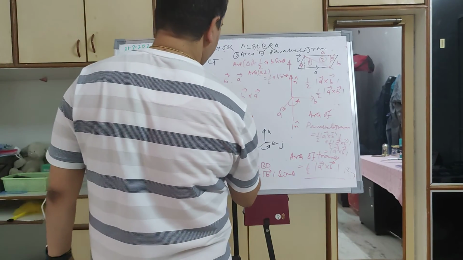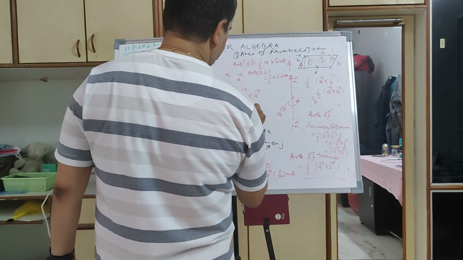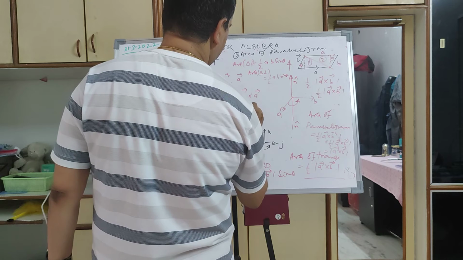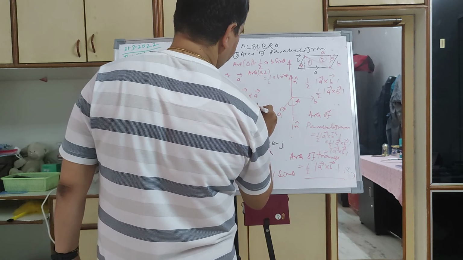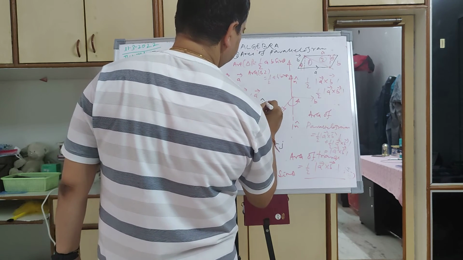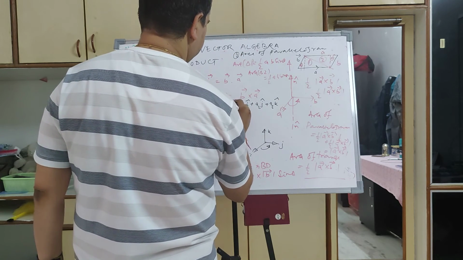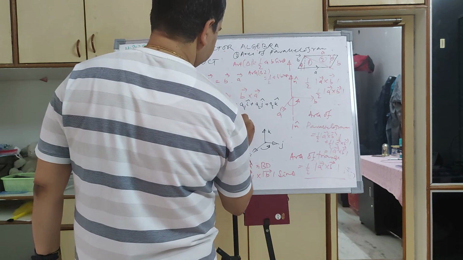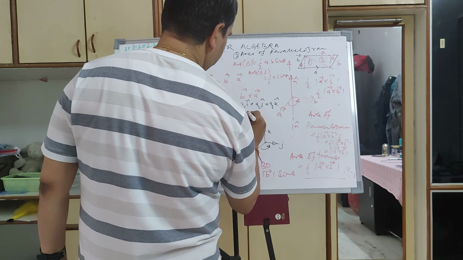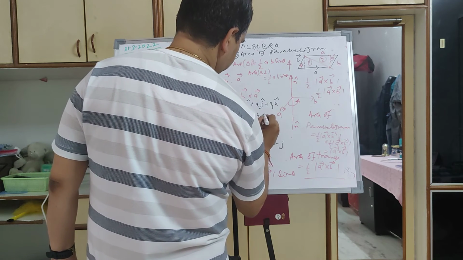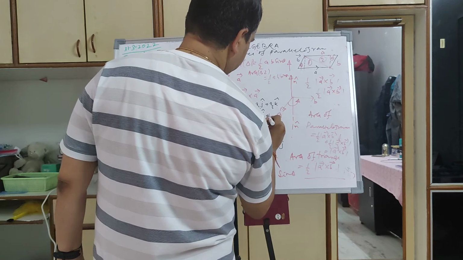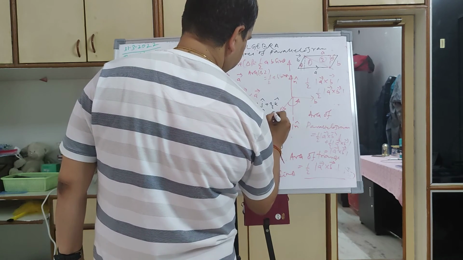So if A is equal to A1 i plus A2 j plus A3 k, this is the A vector, then the B vector is equal to B1 i plus B2 j plus B3 k.